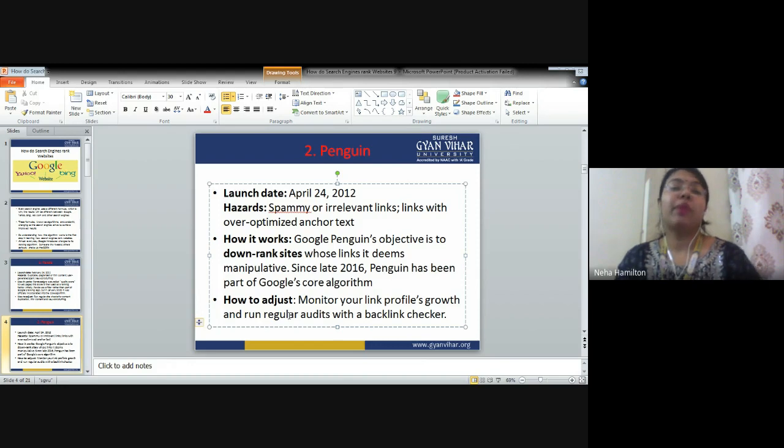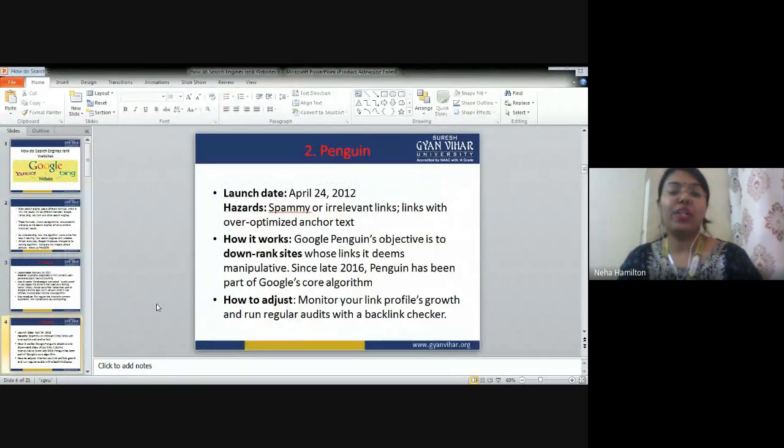So Penguin भी पांडा की तरह, earlier it was just a filter, but now it has been upgraded and it has become part of the core Google algorithm. Right, now how to adjust it? Monitor your link profile's growth and run regular audits with a backlink checker. So, how to save yourself from this Penguin update? So, this update does not pull you down. So, what you need to do as an SEO, as a digital marketer, you have to monitor your link profile's growth.